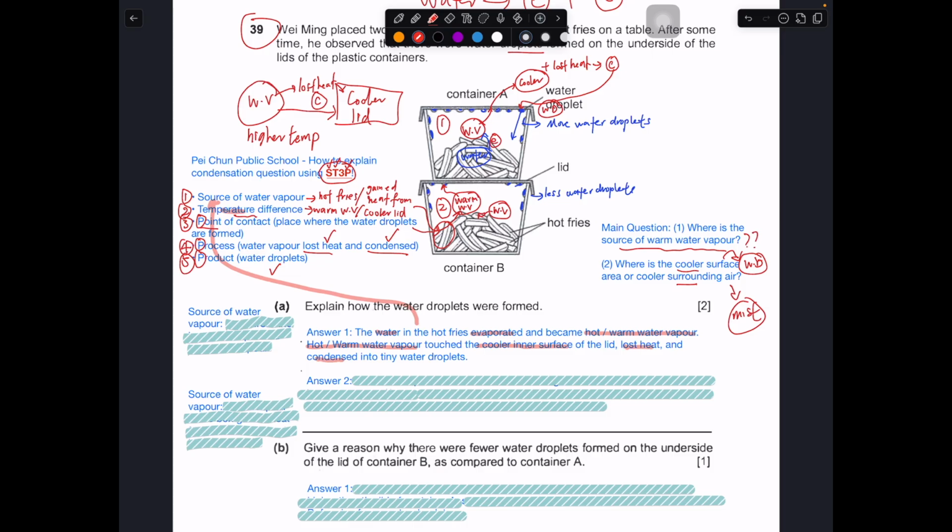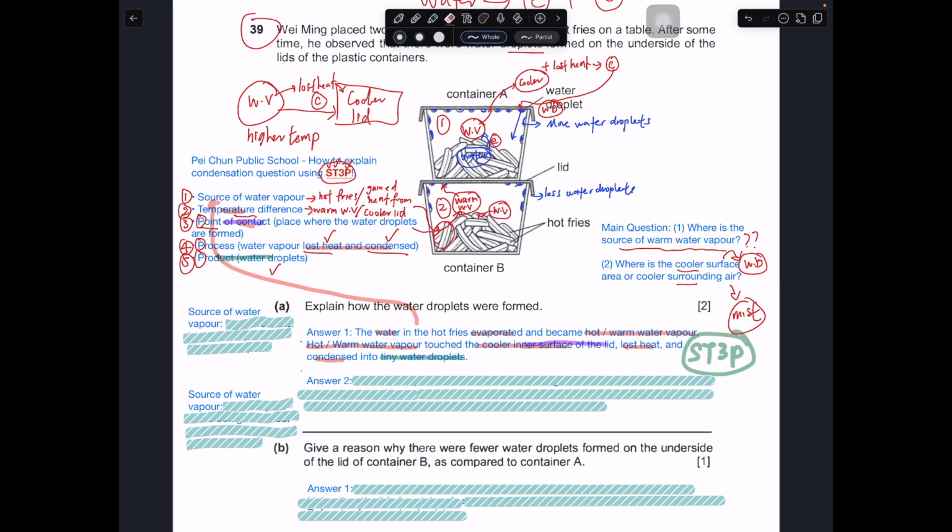Lose heat and condense, you're actually talking about the product, and your point of contact is the inner surface of the lid. Okay, this part, the point of contact is this. Then the last part is your tiny water droplets, which is this. So in this case, you got STEP, in this answer. So this will probably warrant full marks.